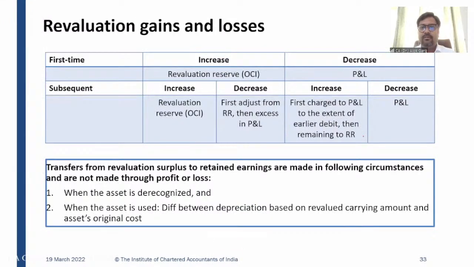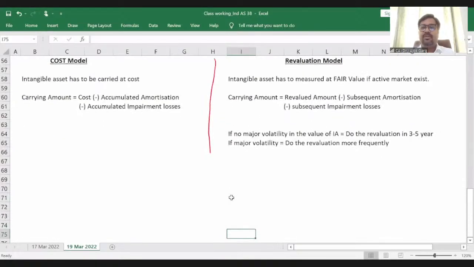Is it clear? Okay, so now let's discuss the concept of revaluation increase and decrease, right? Although it is the same concept which we have discussed in Ind AS 16. So now let's discuss revaluation impact. So we are discussing revaluation impact.